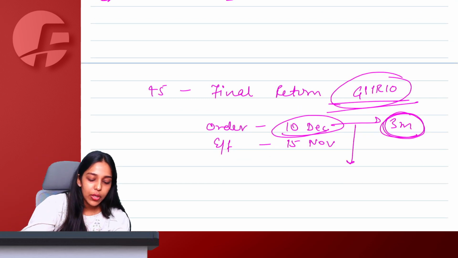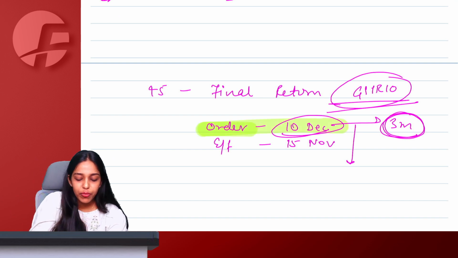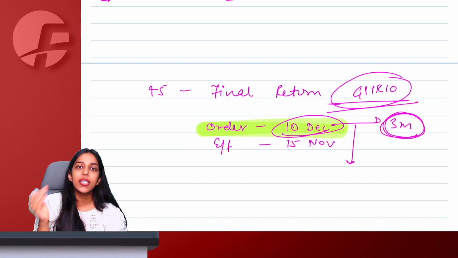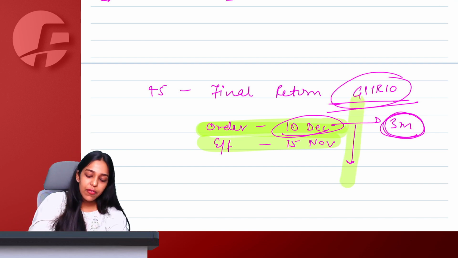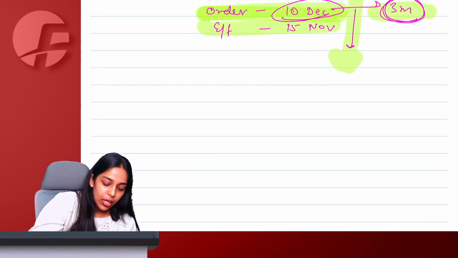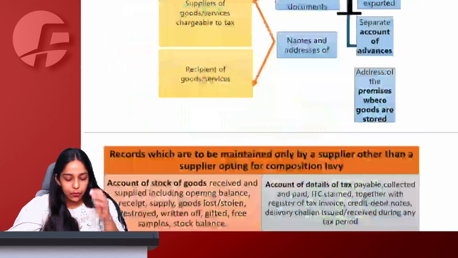So what is the due date to file the final return, ma'am? The day on which I receive my cancellation order, and the effective date mentioned in the cancellation order from where I am effectively cancelled, whichever is later, from there I have to file within 3 months my GSTR 10, which is my final return. This was all about the types of returns that you have to file.